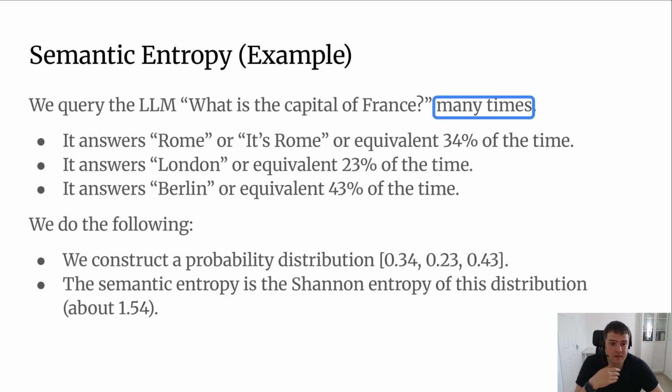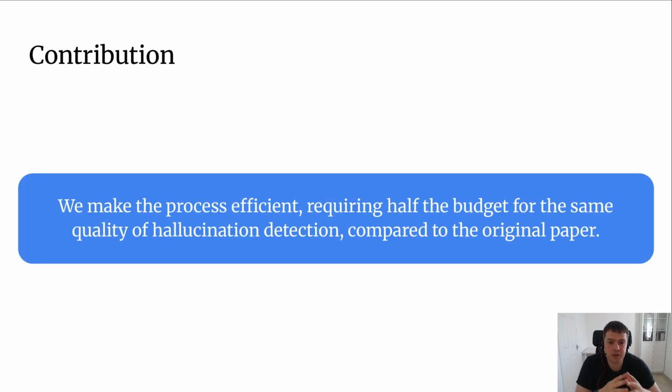Now, the obvious question is, what about efficiency? Because you have to query this LLM many times. And that's a problem because querying an LLM is expensive. So the main contribution of our work is to make this process more efficient, requiring only half the budget in terms of the number of queries to the LLM for the same quality of hallucination detection compared to the original paper.